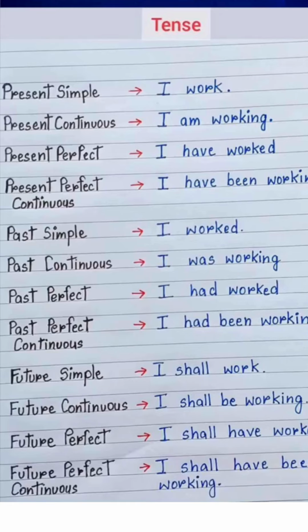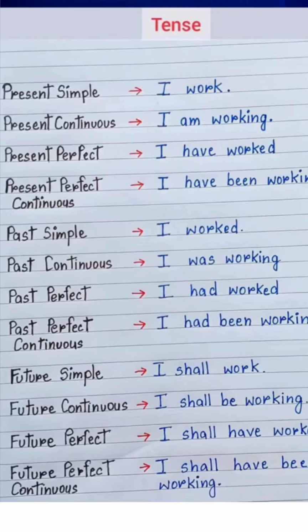Tense chart with examples. Present simple. Example: I work. Usage: for habits, facts, and regular actions. Present continuous. Example: I am working. Usage: for actions happening right now or temporary situations.